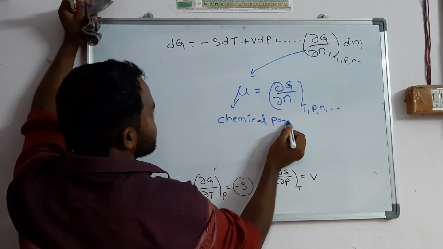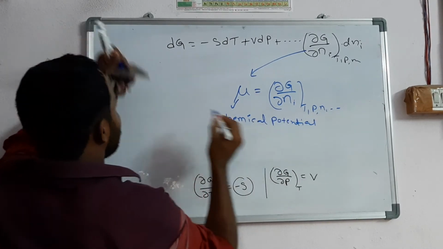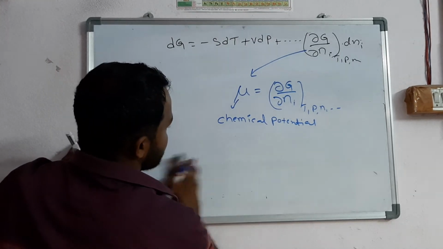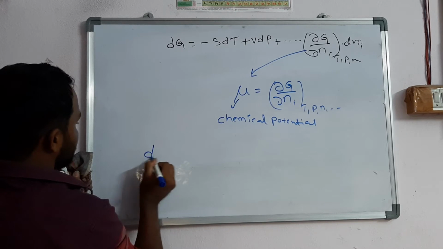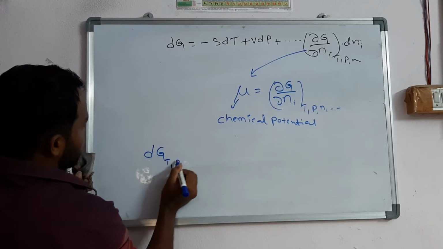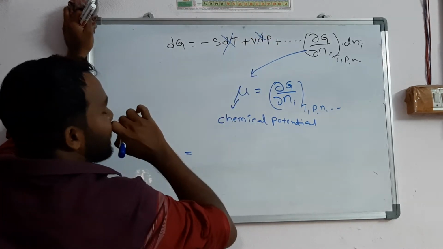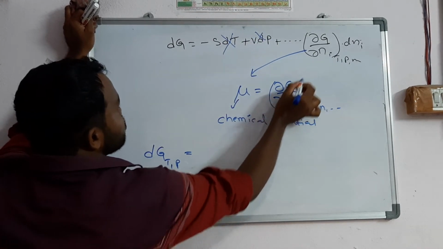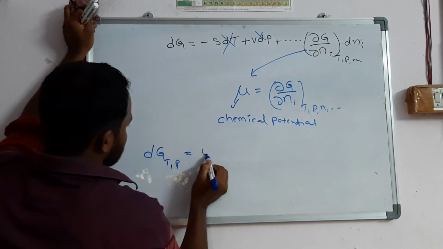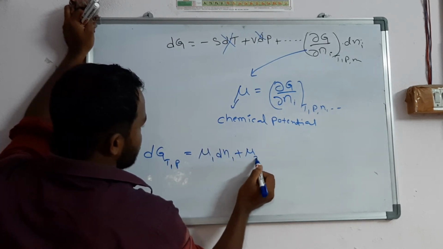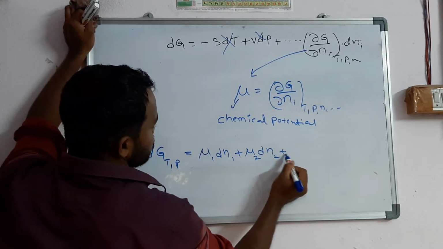You can write it as chemical potential, right? So what is the final equation? At constant temperature and pressure, dG at constant temperature and pressure, what will you get? At constant temperature, this term is 0. You are left with mu1 into dn1, next mu2 into dn2, and so on, mu3 into dn3.